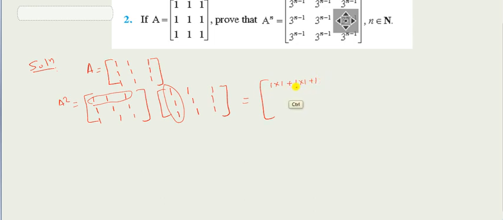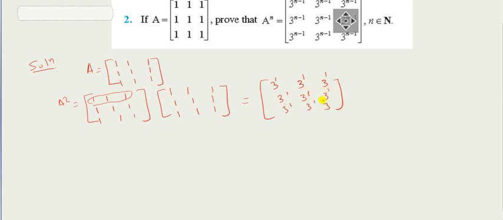This is equal to 3. So let me write directly 3 here for you. So this will be 3, 3, 3, 3, 3, 3, 3, 3, 3. So this is the value, that is 3 to the power 1.